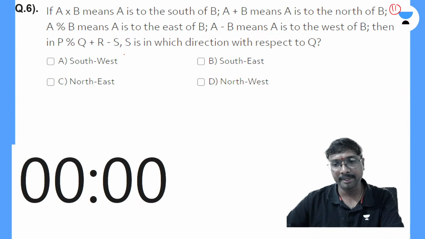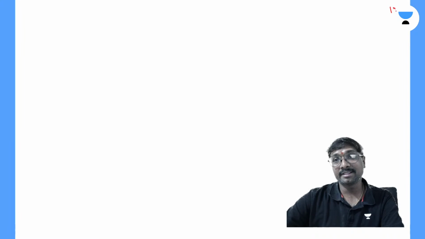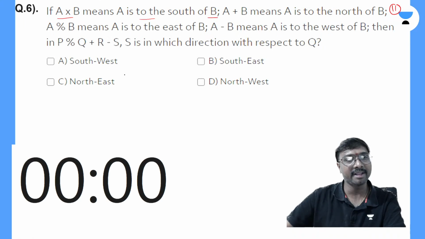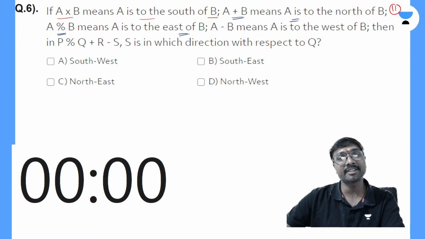So B, Aditya said B. You have to be a little careful here. A into B means A is to the south of B. A plus B means A is to the north of B. A percentage B means A is to the east of B. A minus B means A is to the west of B.